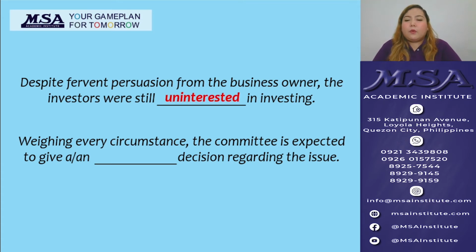Now, on the second one, weighing every circumstance, the committee is expected to give a or an blank decision regarding the issue. So in the sentence, the committee is expected to give a fair or unbiased decision regarding the issue. Therefore, we should use the word disinterested.